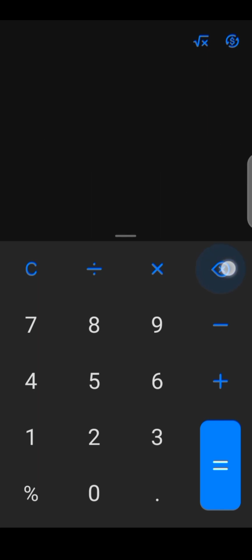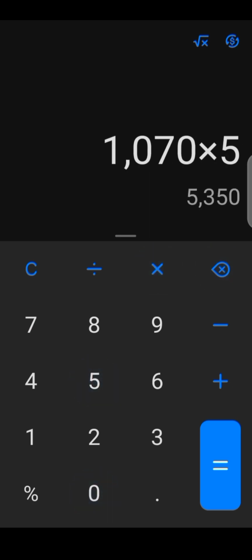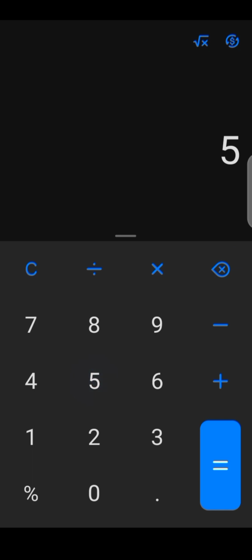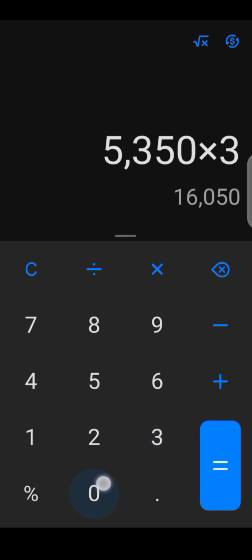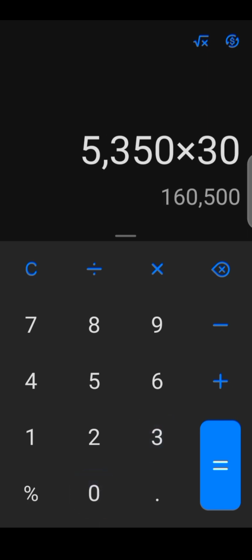Let's say 1,070 naira times 5 times, you are making 5,350 naira. Let's say 5,350 naira times 30 days, you will make a whopping sum of 160,500 naira.